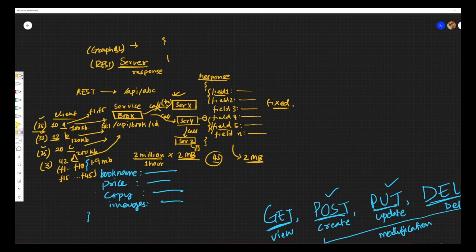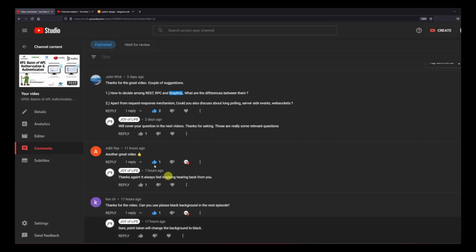But now with GraphQL, we can control how I want the response to be. The important thing to notice here is that the client application can query exactly what it needs, right? Without relying on the server, which was bluntly sending me a fixed response in the case of REST. That's where we see a big improvement. So this was no more driven by the server, but driven by the client. The client decides what he wants. There are a lot of other things also. We are going to talk in detail when we go into GraphQL. So for now, I'm just trying to answer your question.